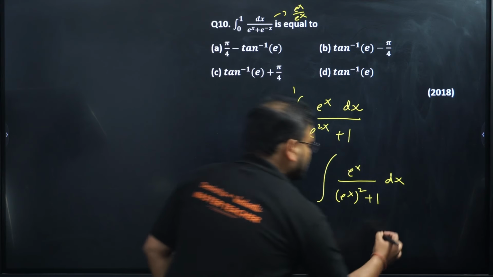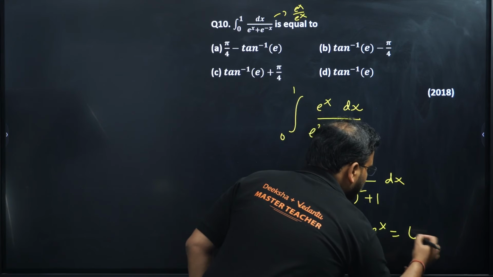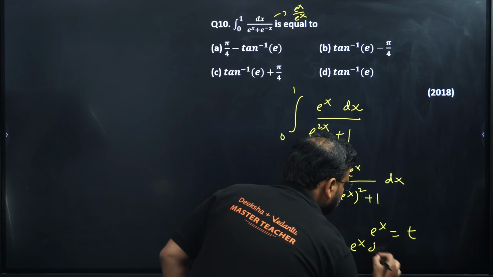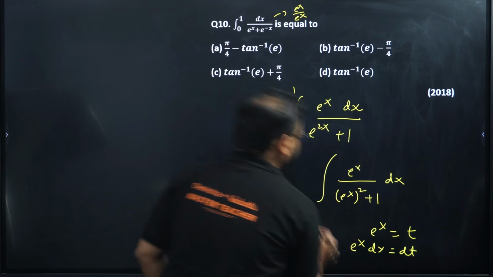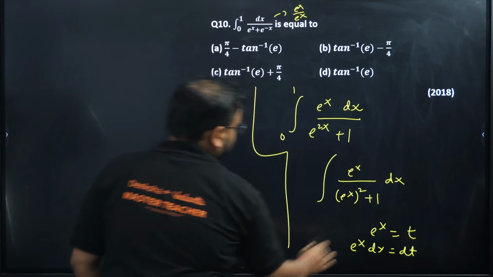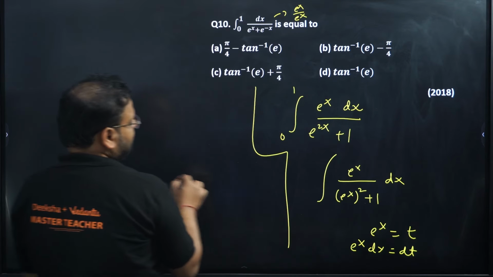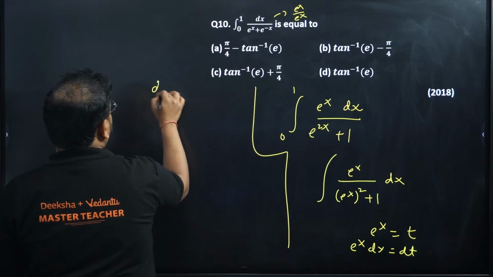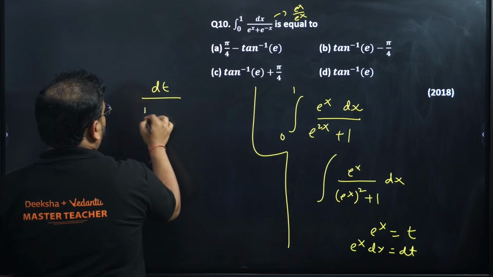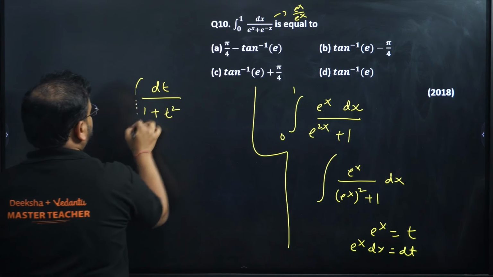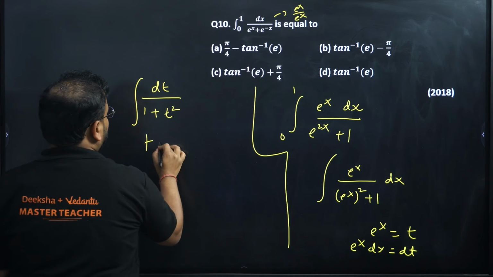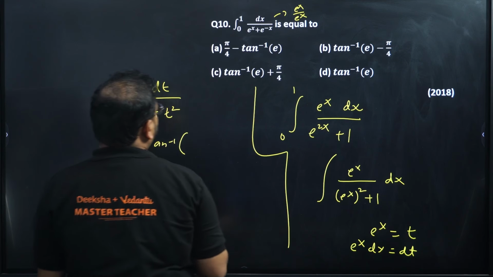Okay, sir. Now the substitution: e power x equals t. The derivative will be what? e power x dx will be dt. Check this out. So I get this form as dt upon 1 plus t square integration. The answer is what? Tan inverse of t.